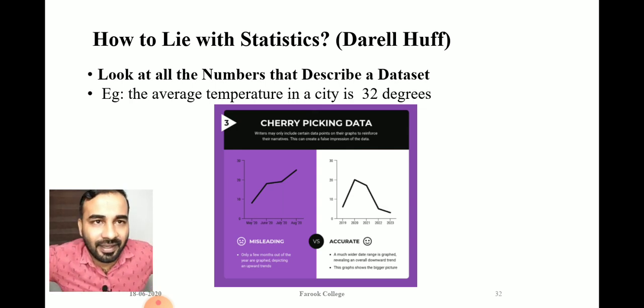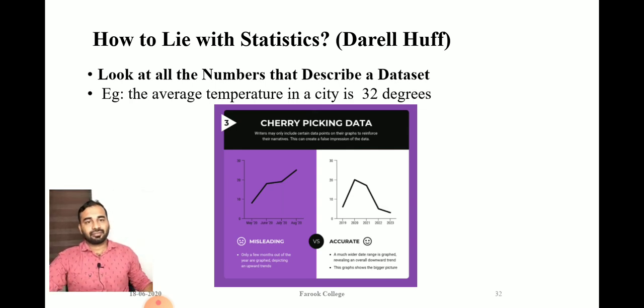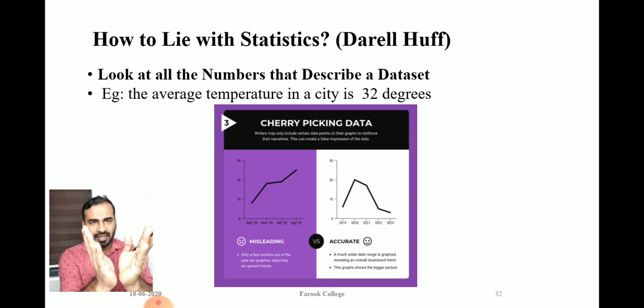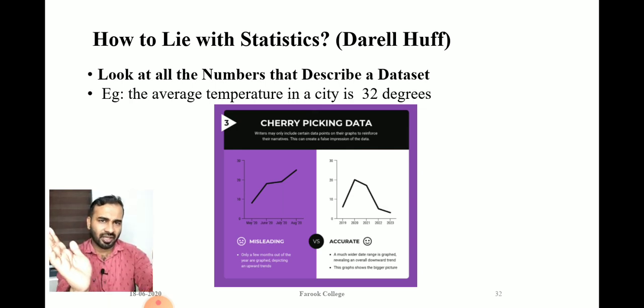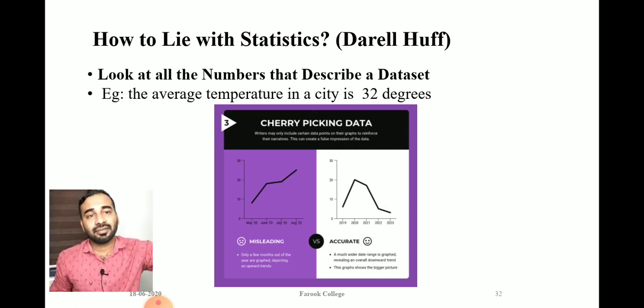You just see cherry-picking of data. From the first graph, what you can understand is that it increased like anything. In the first period it increased, the second it decreased, then it was constant, and still it is increasing in the third period.